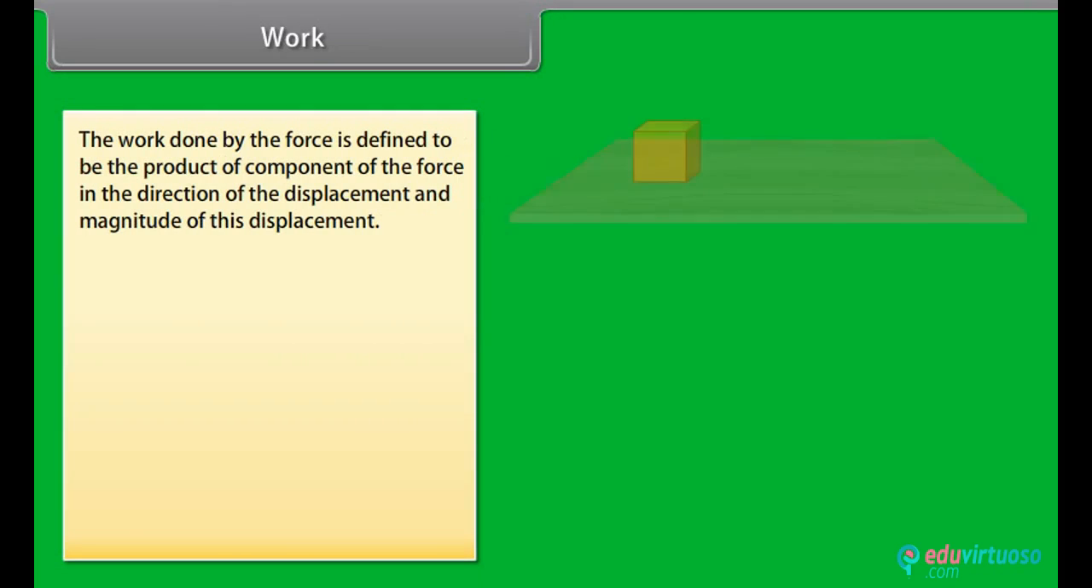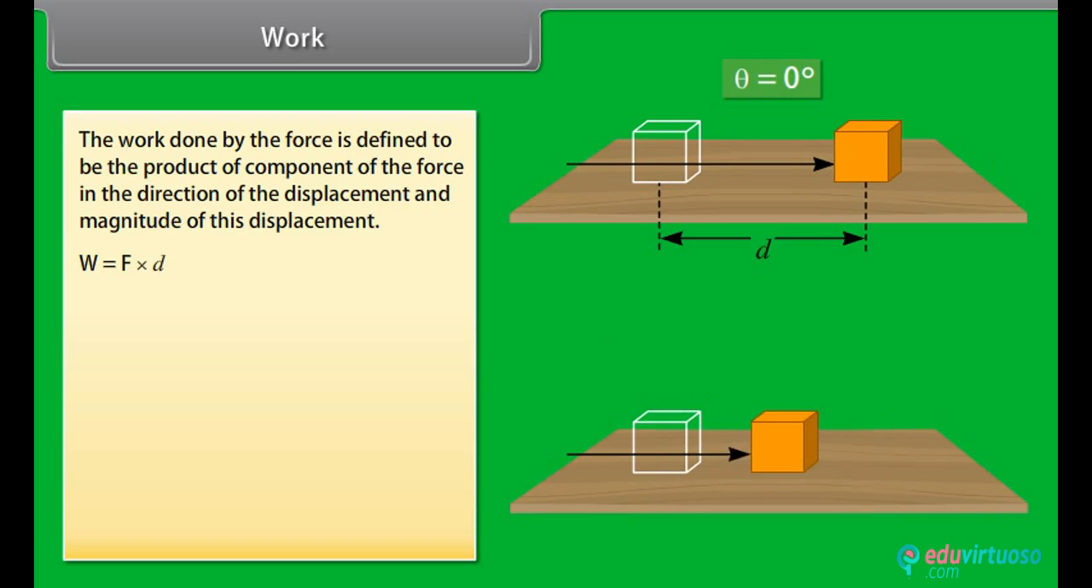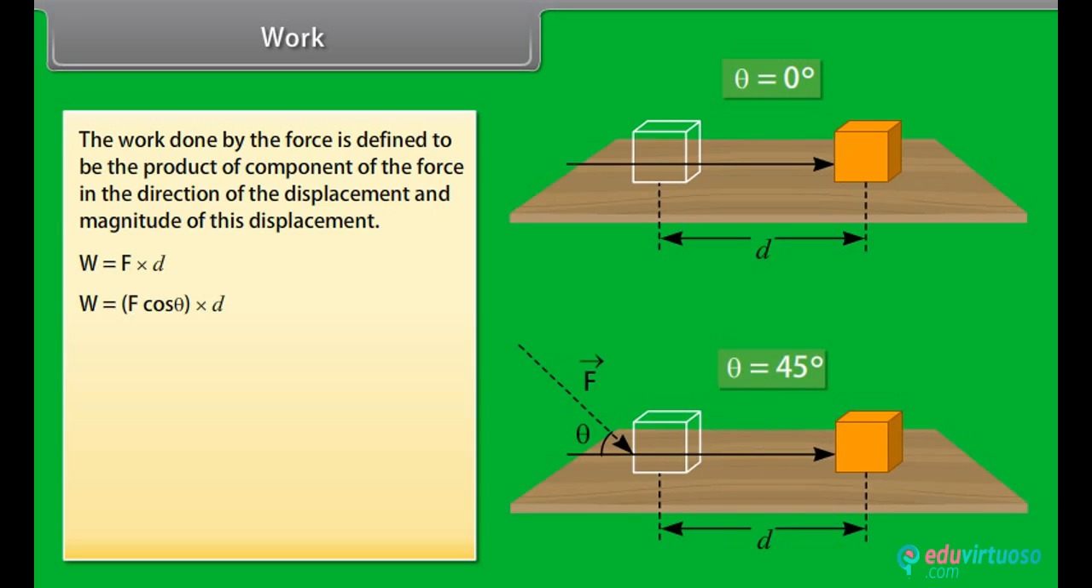Work. The work done by the force is defined to be the product of the component of the force in the direction of the displacement and the magnitude of this displacement. W is equal to F into d. W is equal to F cos theta into d.